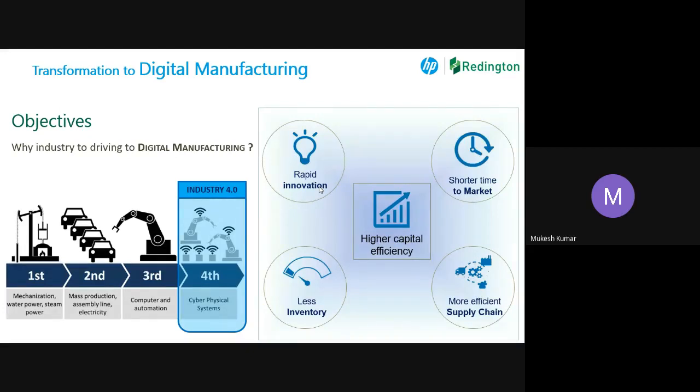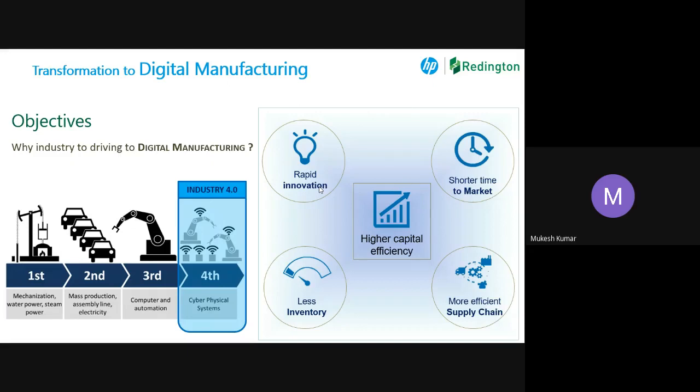So that is one of the areas. Then less inventory. Why should I keep a lot of inventory? You must have heard that in today's scenario, people don't keep so much inventory. And my supply chain should be very efficient. There should not be any gap.